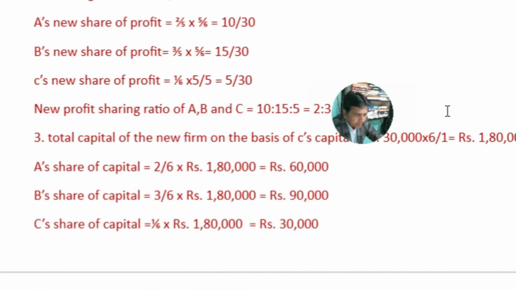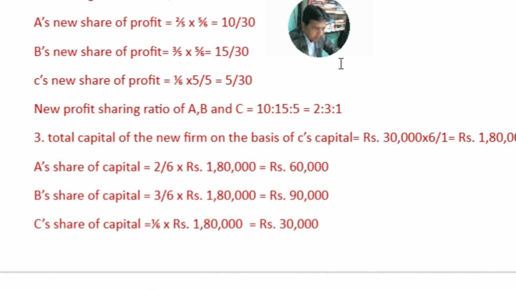Now the adjustment of capital, as given in the question. Adjustment number 5 says that the capitals of A and B are to be adjusted in the new profit sharing ratio, taking the capital of C as the base. It is given that C's share of capital is rupees 30,000.